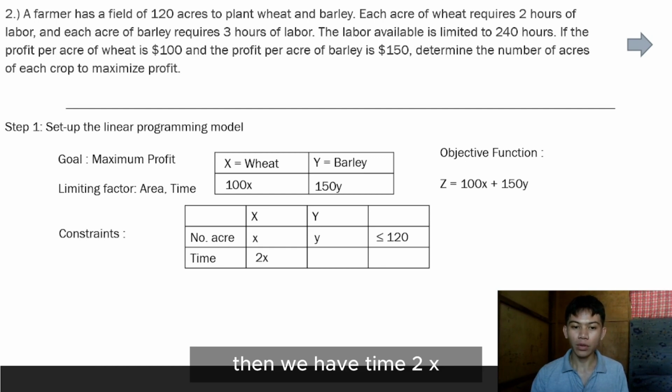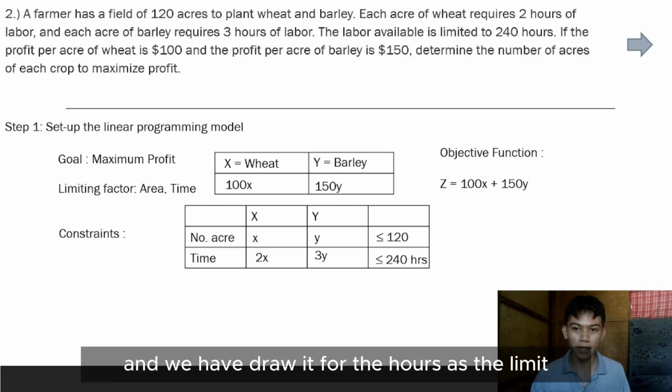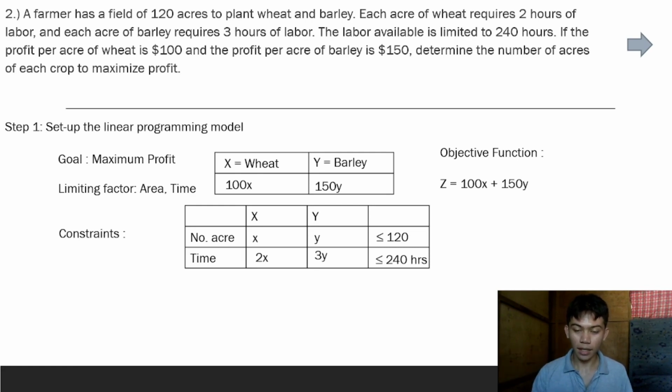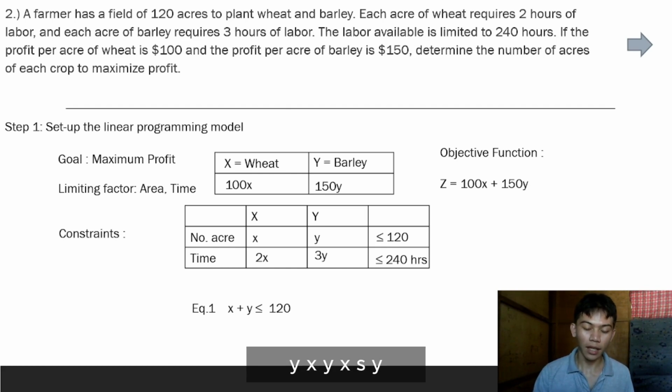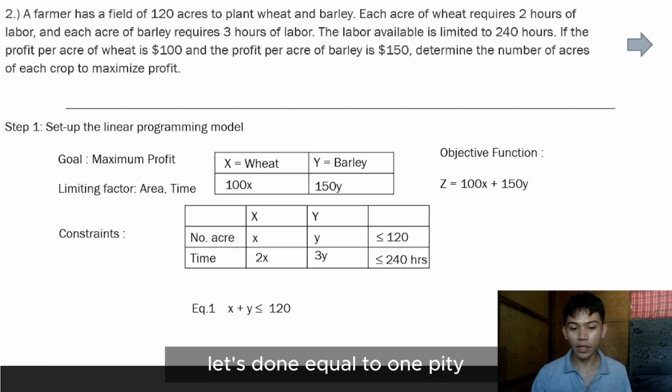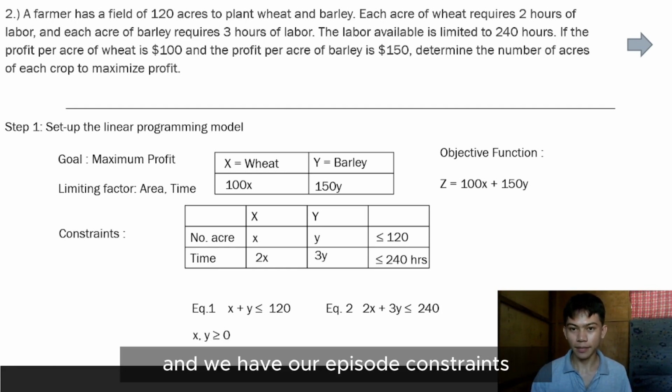Then for time, we have 2x for wheat and 3y for barley, with 240 hours as the limit. After that, we can formulate our equations. Equation 1: x plus y is less than or equal to 120. Equation 2: 2x plus 3y is less than or equal to 240. And we have our implicit constraints.